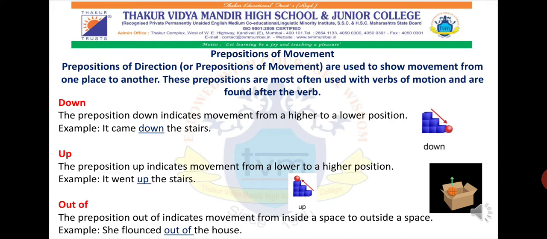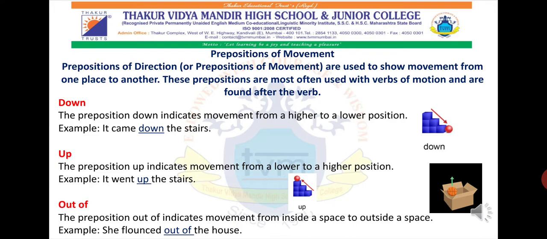I repeat, they are most often used with verbs of motion and are found after the verb.